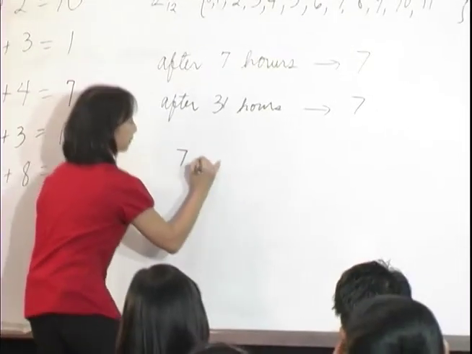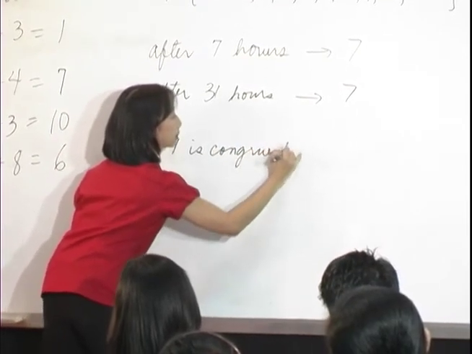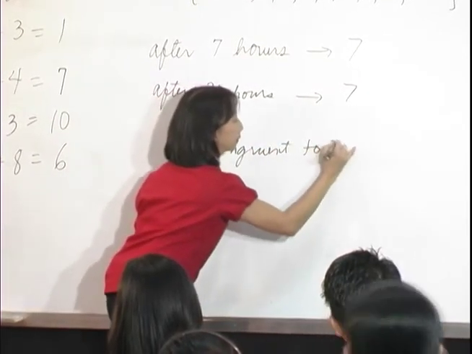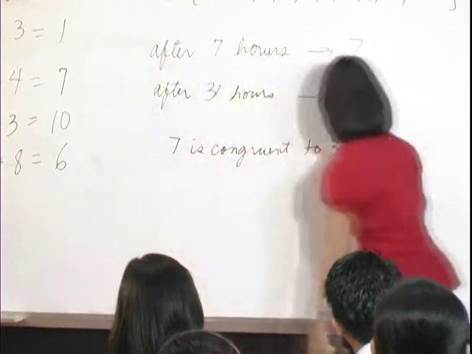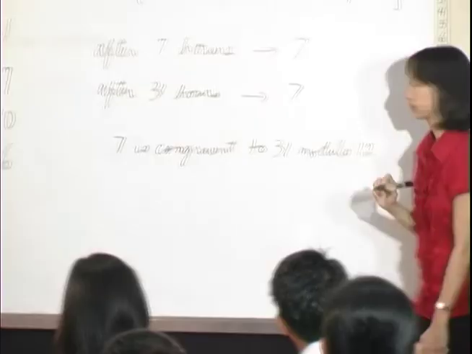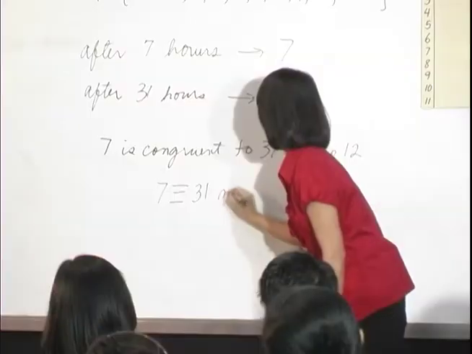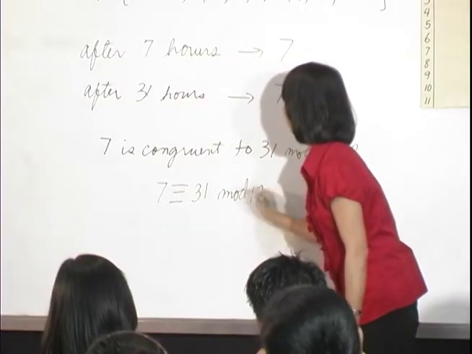Yes, Fran? I think 7 and 31 are congruent to each other. Okay, so we say 7 is congruent to 31 modulo 12. In symbols, we write 7 is congruent to 31 mod 12.